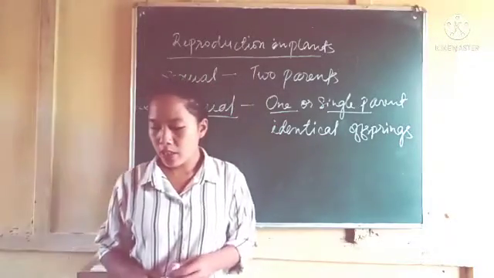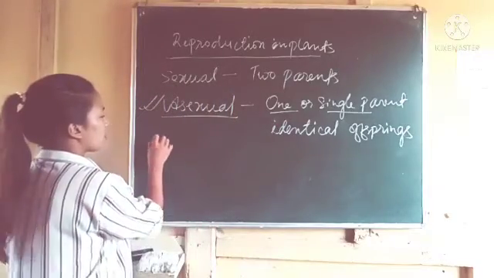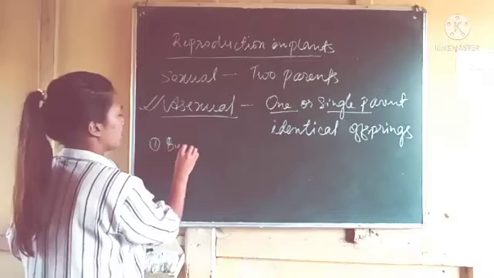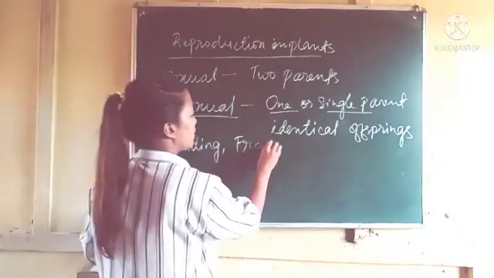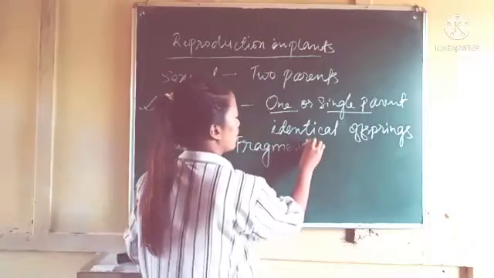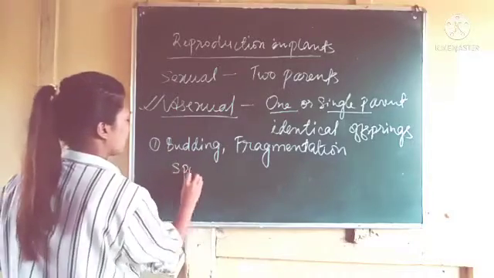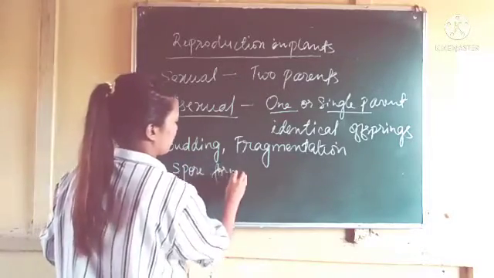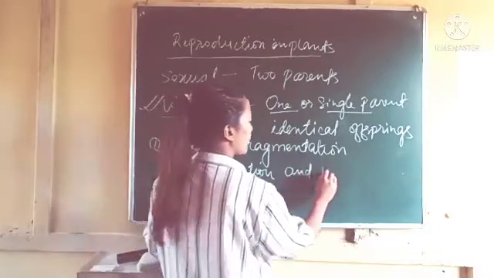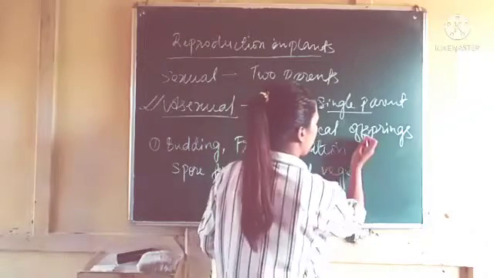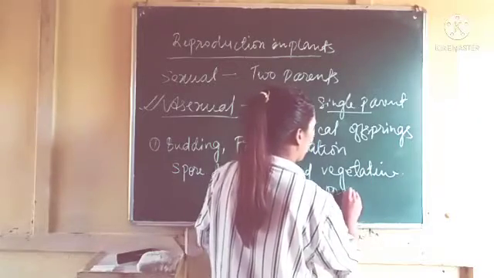The different types of asexual reproduction in plants that we will study are budding, fragmentation, spore formation, and vegetative propagation.